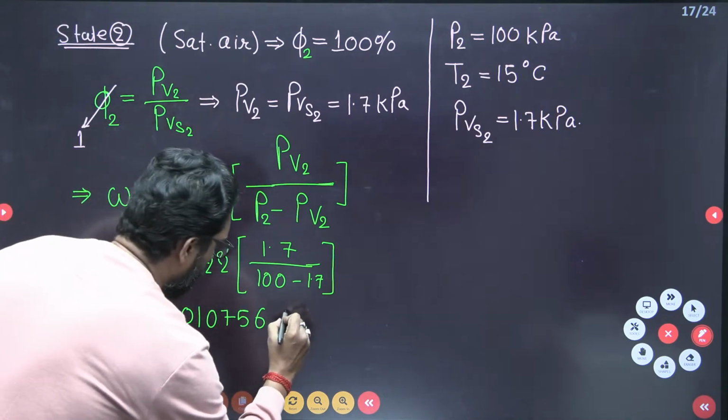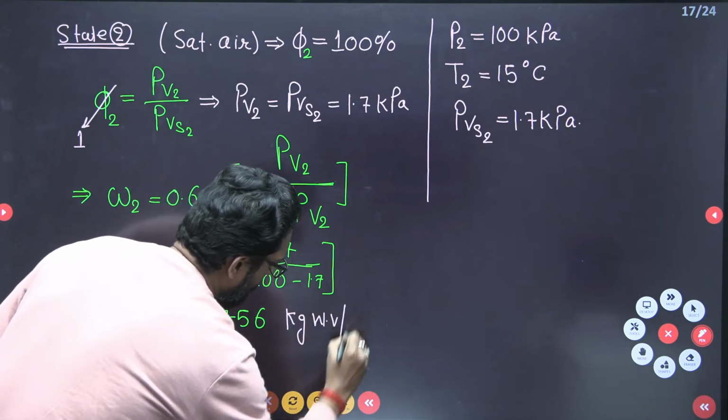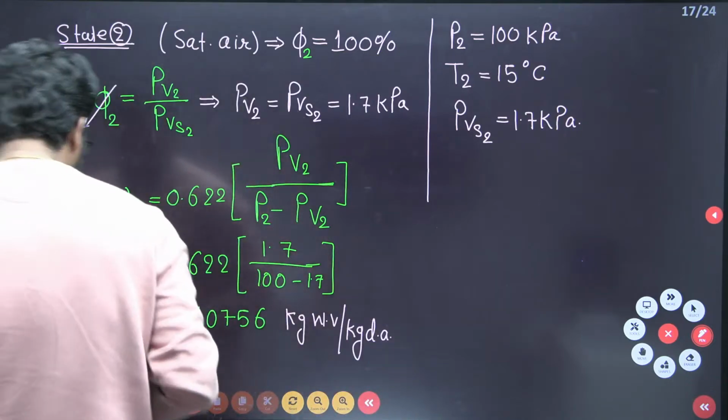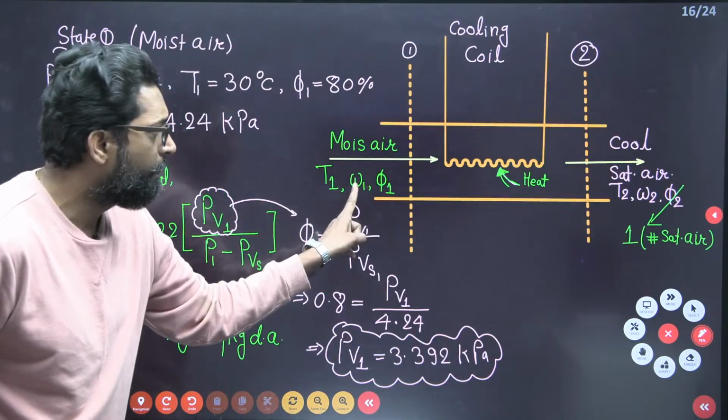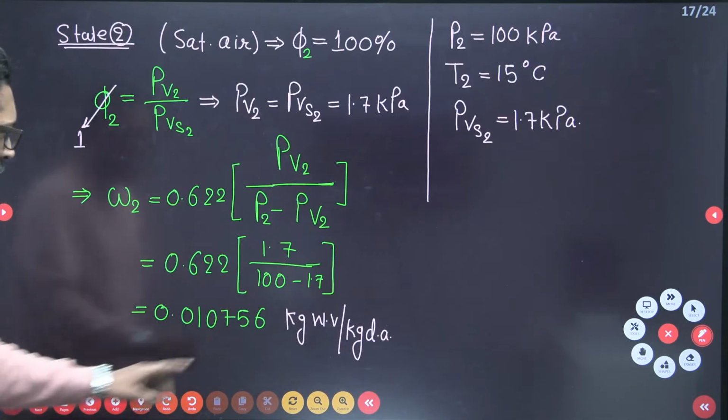About 0.011 kg of water vapor per kg of dry air. Now we have successfully found omega 1 and omega 2. Correct. Very good.